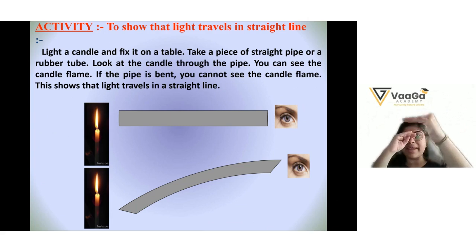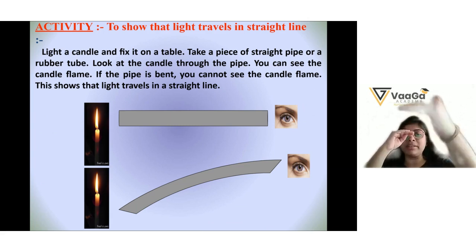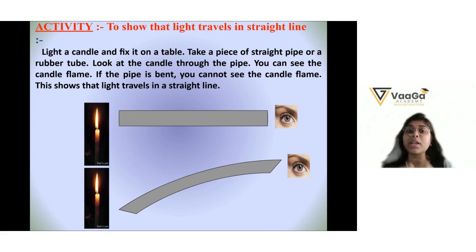But if your pipe is bent a bit in between or at the end, what will happen? You cannot see the candle flame because light always travels in a straight line. If the pipe is straight, you can see the candle properly, right? Because the angle allows it. But if your angle is disturbed, if your pipe is bent, then how can you see the candle? You can't see the candle, correct?